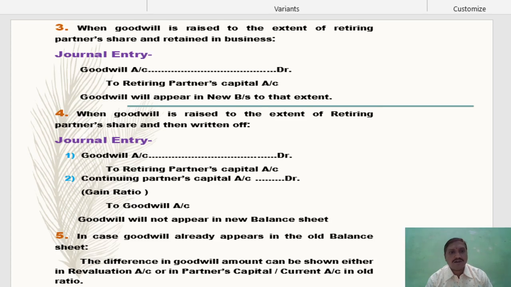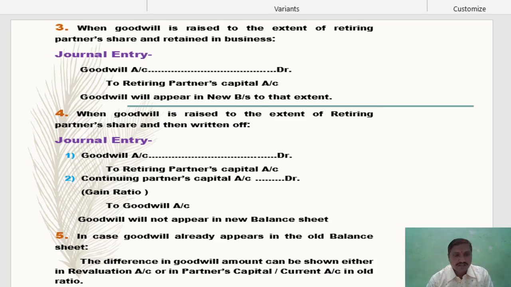So in the second entry goodwill account is credited and cancelled by debiting the remaining partners' capital accounts in the gain ratio, because only the retiring partner's share was raised. So the entry will be continuing partners' capital accounts debit to goodwill account, using gain ratio. Goodwill will not appear in the new balance sheet because in the first entry goodwill was debited and in the second entry goodwill account is credited, so the effect of goodwill is cancelled, with no recording in the balance sheet of the new firm.